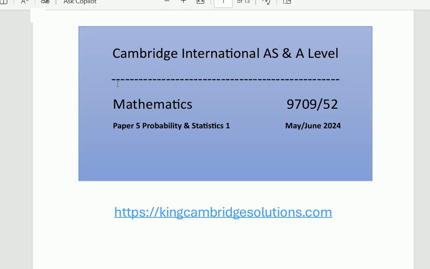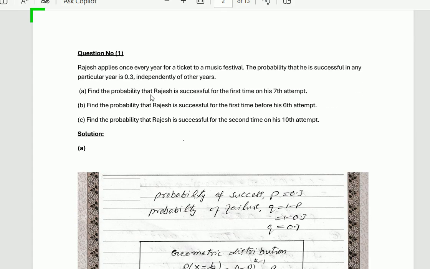Today, I shall explain the Mathematics 9709 Paper 5 Variant 2, for the Paper 5 Probability and Statistics 1 session, May-June 2024. Let's start for the session 2024.